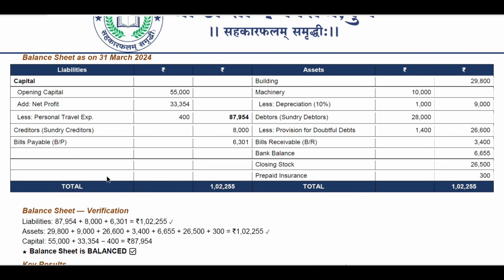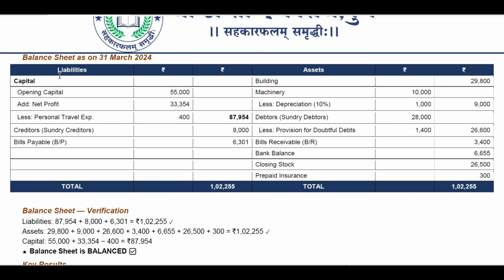Next, balance sheet as on 31st March 2024. So in balance sheet, always remember that balance sheet divides into two parts, like assets and liabilities. So what are the assets and what are the liabilities you hold? So your core assets are, let's take an example, building, machineries, then debtors, and then you can say bank balance, and other things that come under assets.